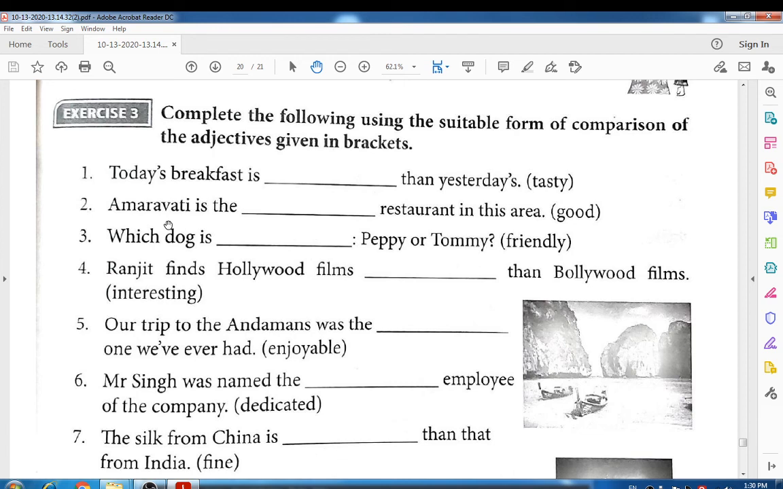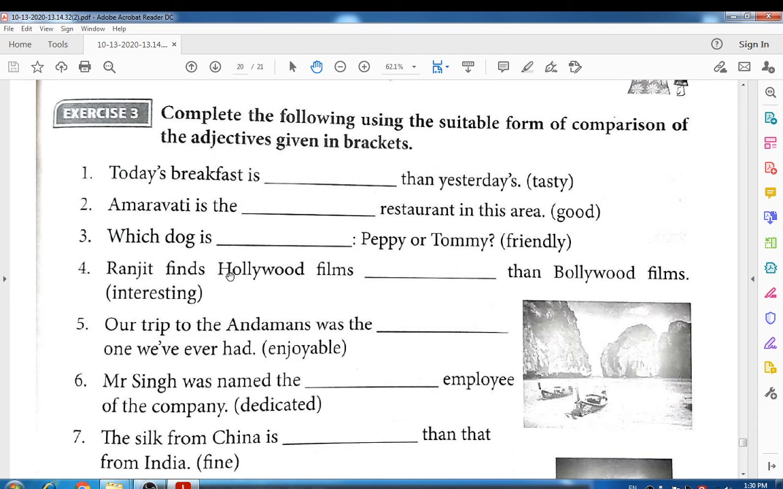Okay, next one. Amaravati is the dot dot restaurant in this area. Look at that, here the comes before the word. It means it will be the superlative form. The superlative form of good is good, better and best. So Amaravati is the best restaurant in this area.